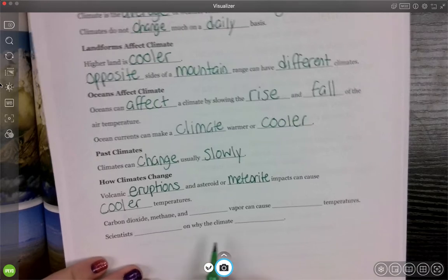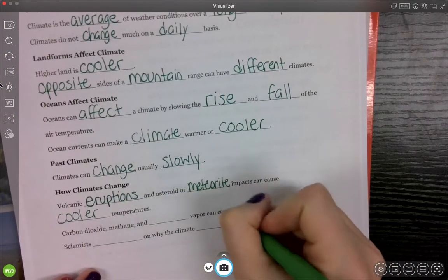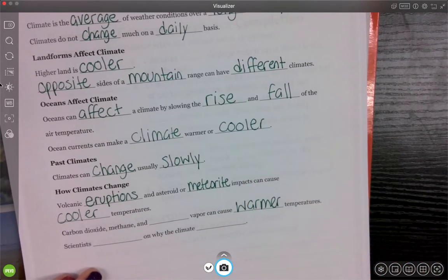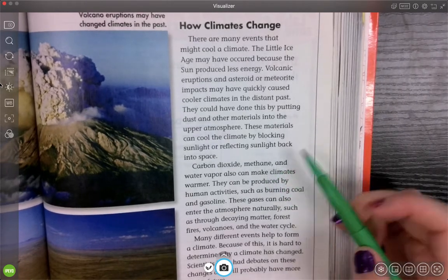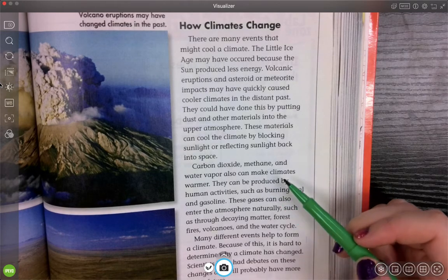We're going to then look at ways that there can be warmer temperatures. Carbon dioxide, methane, and water vapor can also make climates warmer.